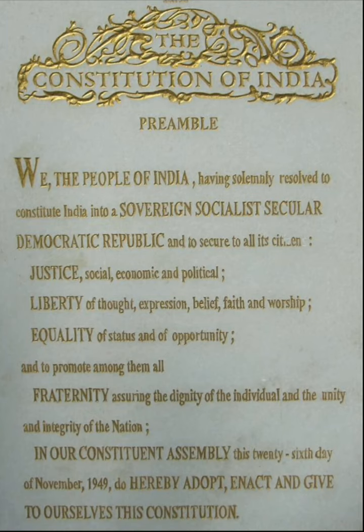Now we will look at justice, liberty, and equality. The preamble wants to secure to all its citizens justice: social justice, economic justice, and political justice. Social justice denotes the equal treatment of all citizens without any social distinction based on caste, color, race, religion, gender, and so on. So no person can be discriminated against on the basis of caste, color, race, religion, gender, and so on. It means absence of privileges being extended to any particular section of society, and improvement in the conditions of backward classes, SCs, STs, OBCs, and women.